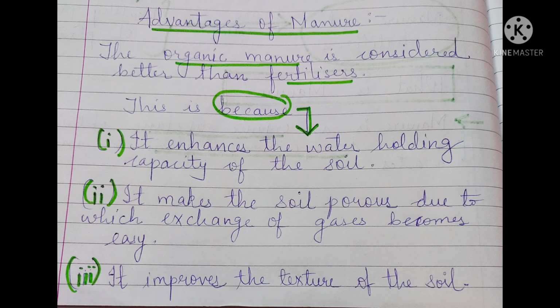So this was all about the three agricultural practices: preparation of the soil, sowing, adding manure and fertilizers. With this, I am ending part 1 of this science chapter 1, standard 8.